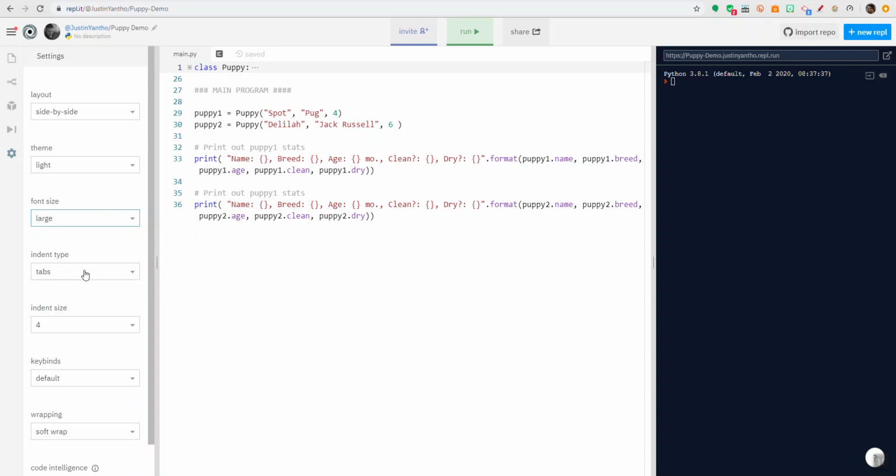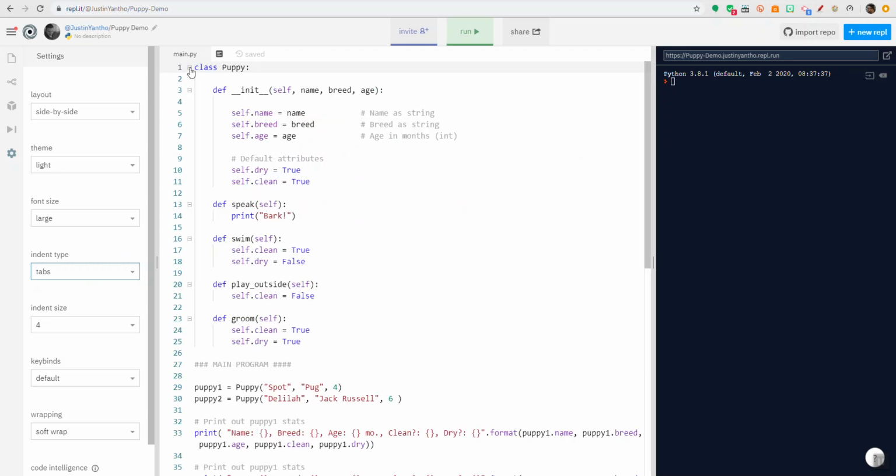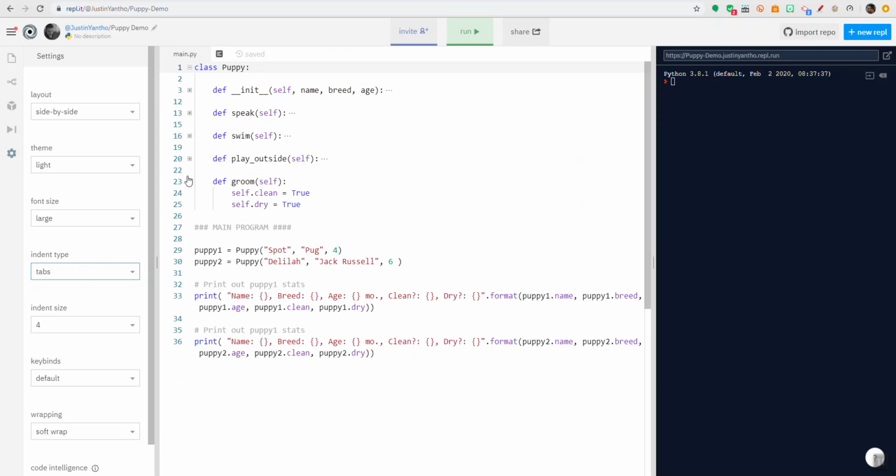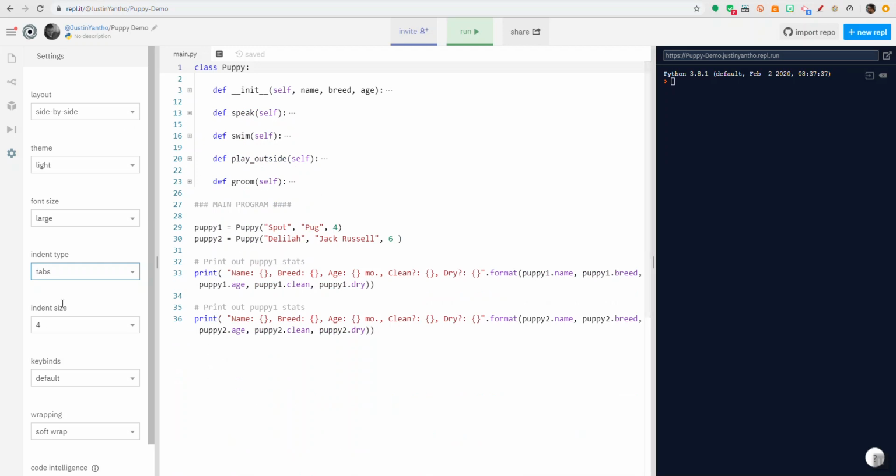I have this set up for indent tabs versus spaces. That's not a big deal. Either way, pressing tab will help you do your indents. The indent size is something we need to be aware of. Here I'm clicking to expand, because we can collapse our functions and things like that in REPL. But the indent size matters. I like a 4 indent. So that's 4 characters, 4 spaces here that it does.